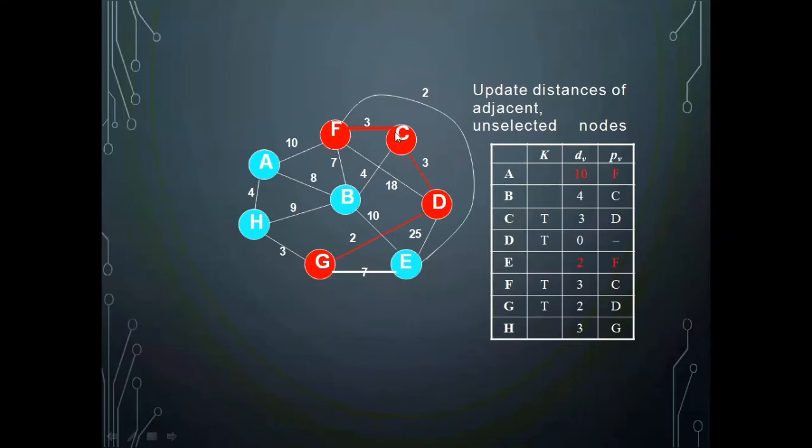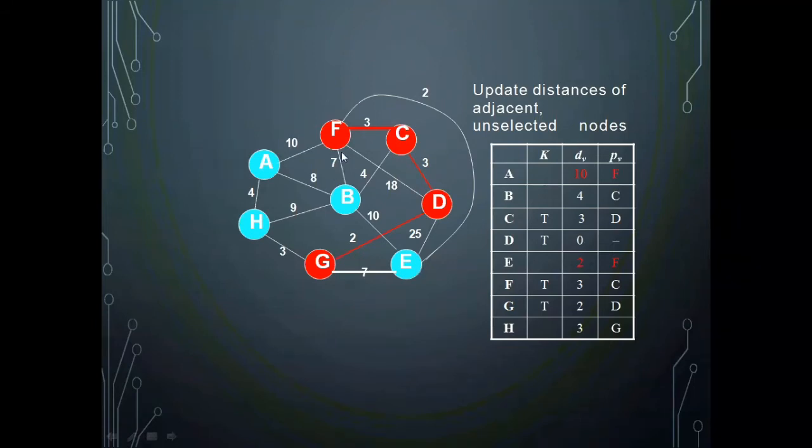Even F to C has connectivity, but both F and C are already part of the spanning tree. And F to D has connectivity, but both F and D are part of the spanning tree, so I need not worry about it. I have only connections with F to A, F to B, F to E. These are the connections F has.